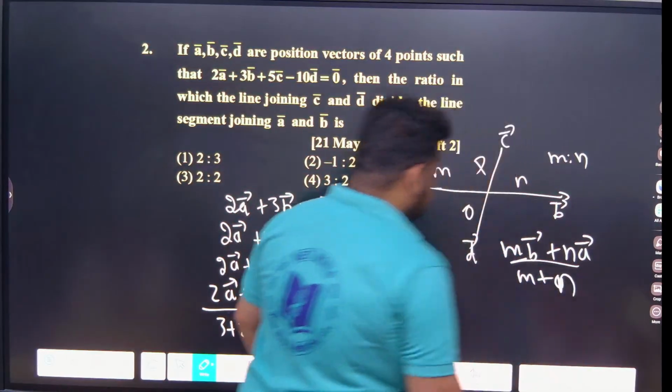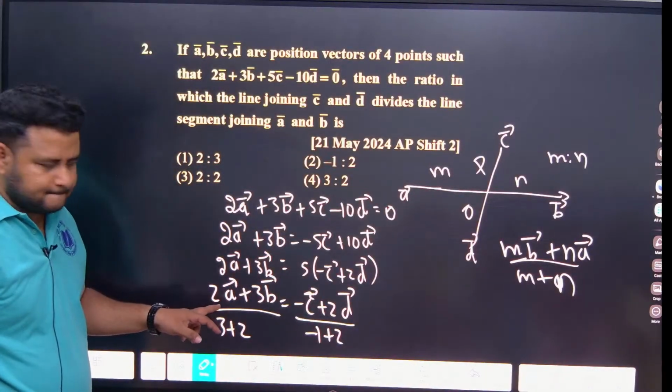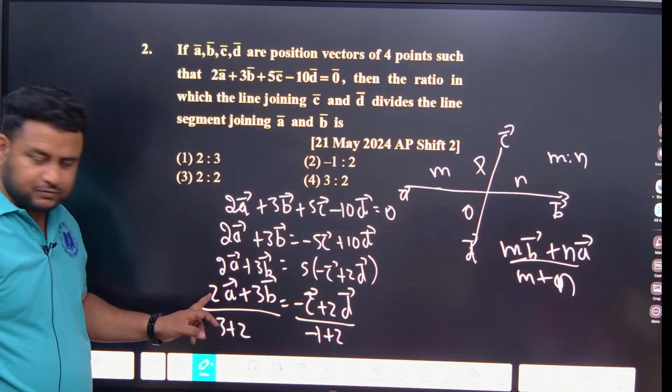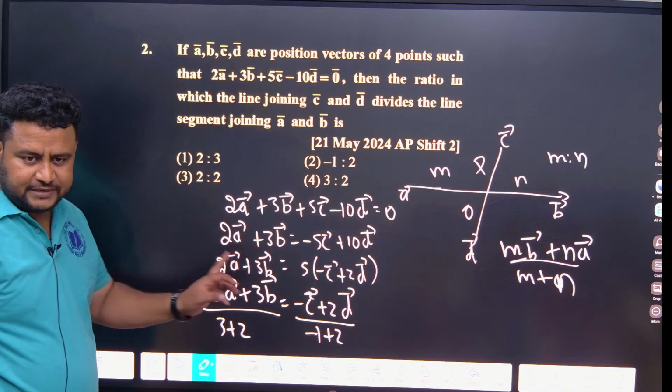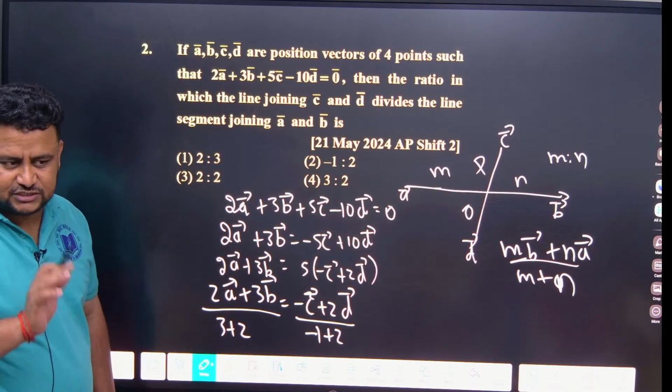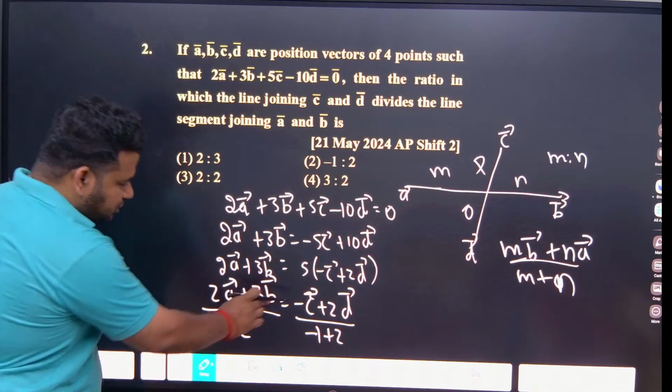M plus N. Now compare this with this one. M is 3. N is what? 2. So M is to N ratio means what? What is the ratio? 3 is to 2. Don't get confused. It is what? 3 is to 2. So this should come first and then this.